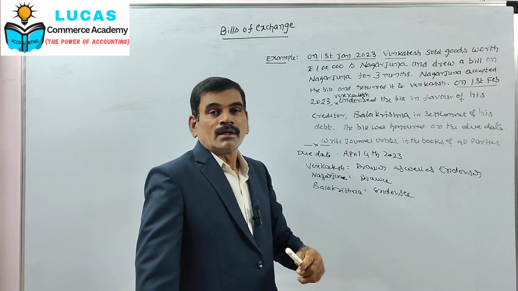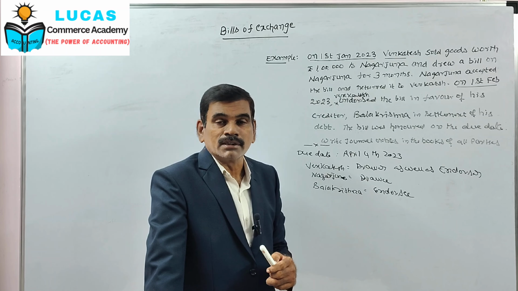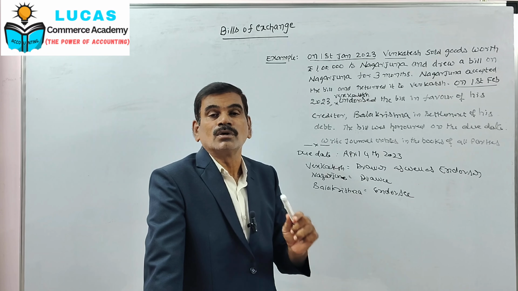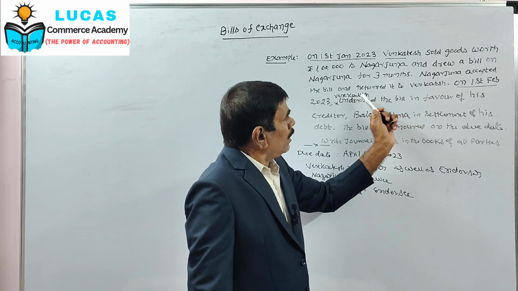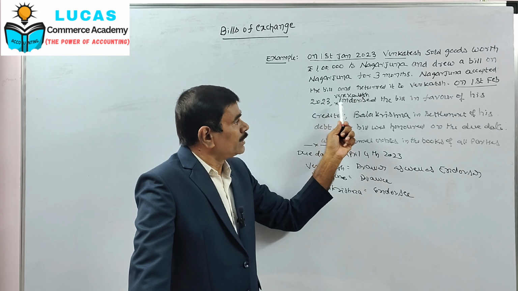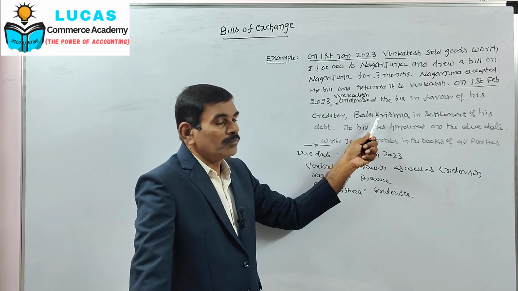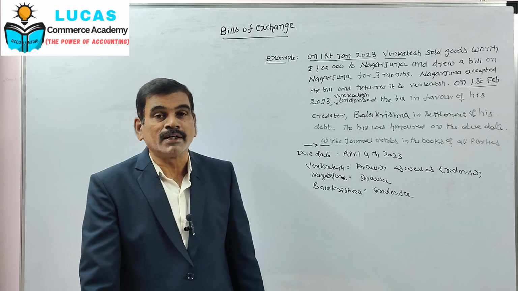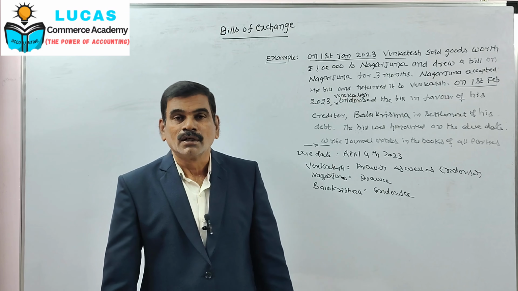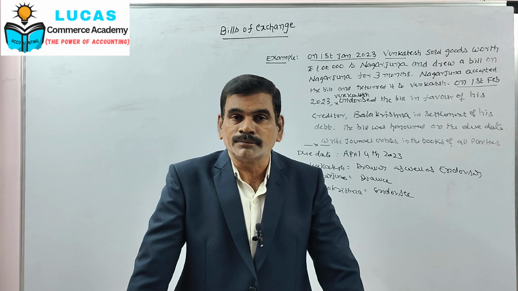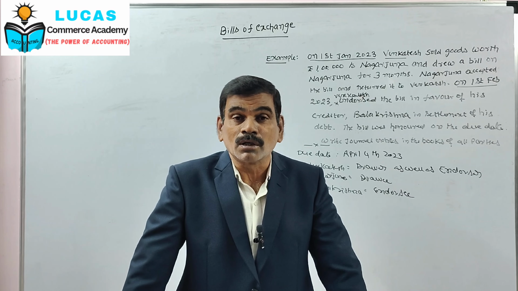Then on the same date, bills receivable received from Nagarjuna: bills receivable account debit to Nagarjuna account. Then on 1st February 2023, Venkatesh endorsed the bill in favor of his creditor Balakrishna. So the journal entry for this is Balakrishna account debit to bills receivable account.